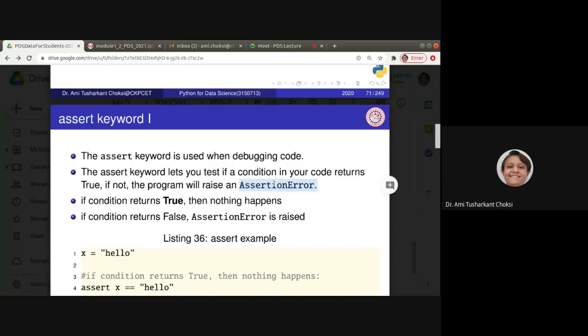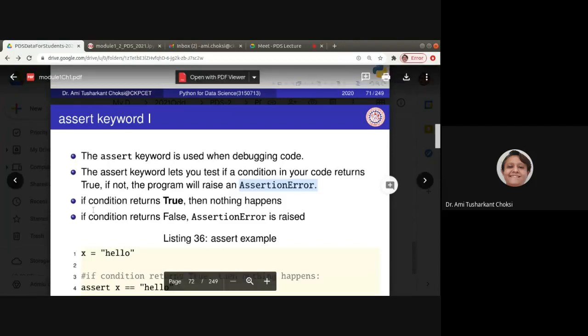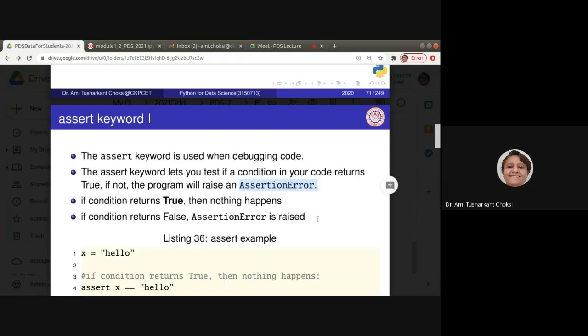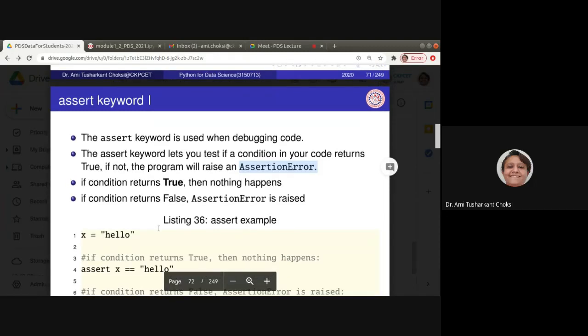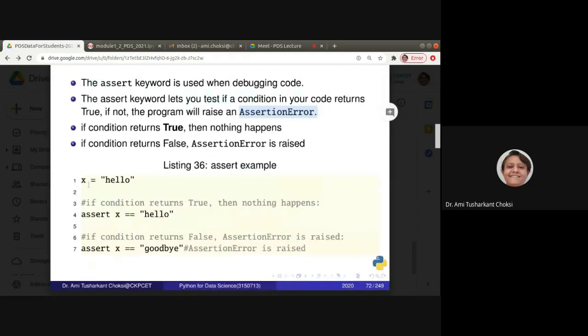If the condition is not true, then it will return, or you can say it will raise, actually not return, but the proper word is it will raise the assertion error. Okay, so if the condition returns true, then nothing happens. And if the condition is false, an assertion error is raised. Okay, so let us see an example of how to use it. It's very simple, but let us check it out. x is equal to hello.